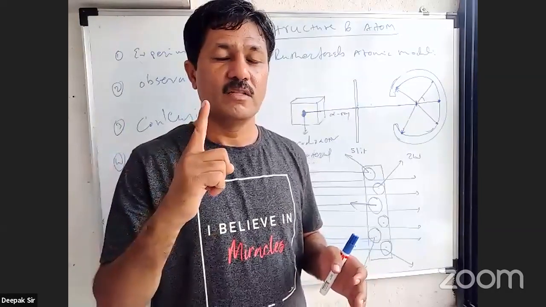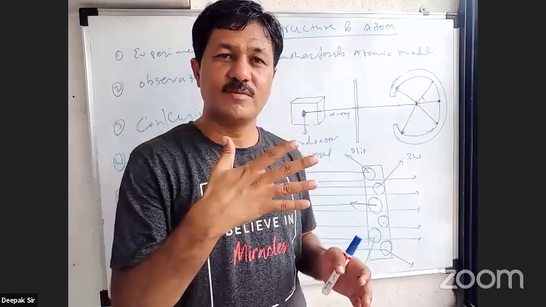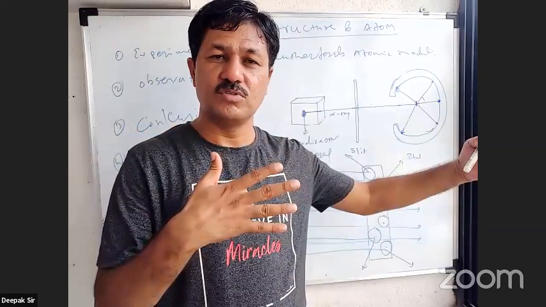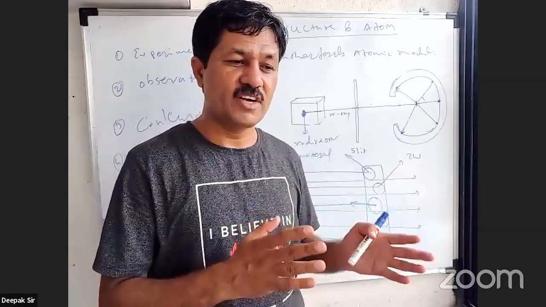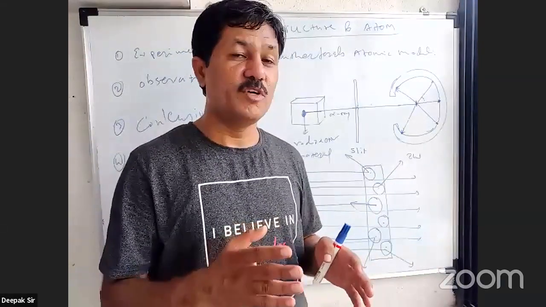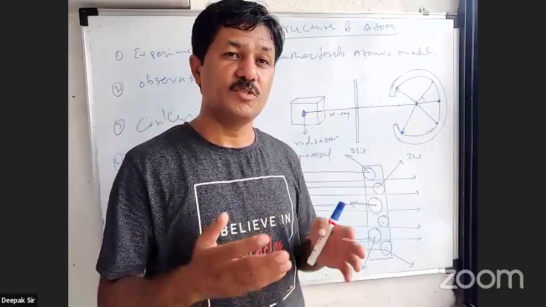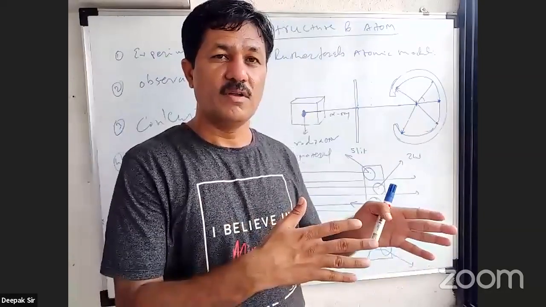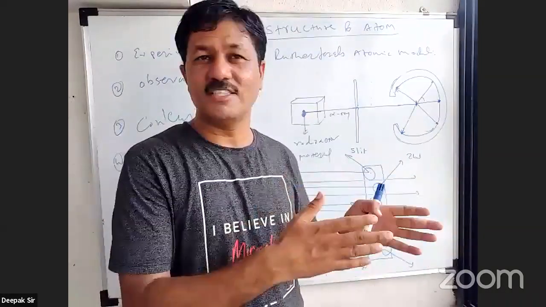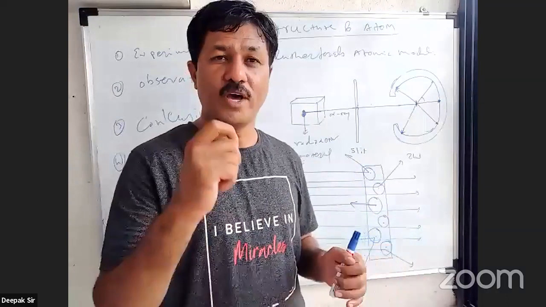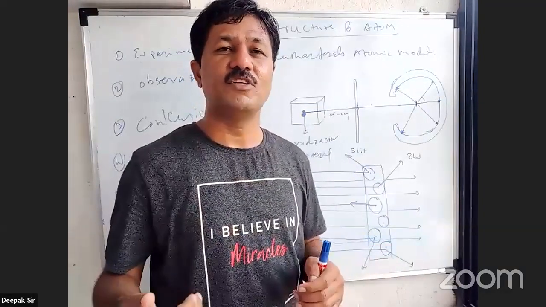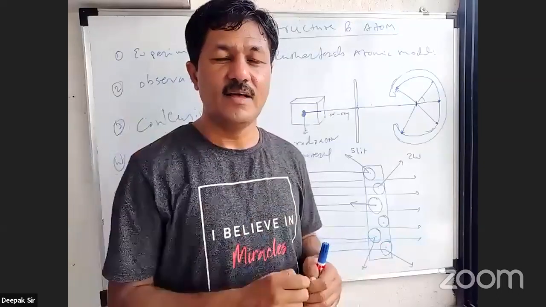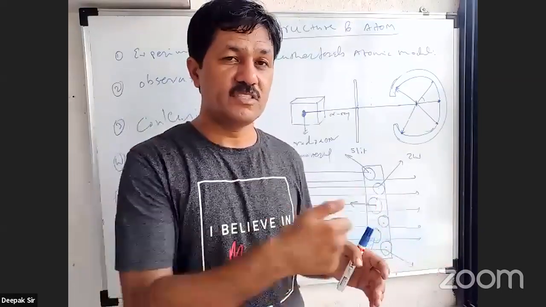Number 1, there must be a lot of empty space in an atom because many of the radiations pass through this gold foil. Number 2, some radiations suffer the deflection less than 90 or greater than 90. That means there must be a positive charge or a negative charge nearby which this alpha radiation passes and suffers the deflections. Number 3, one radiation out of 20 to 30 thousand comes exactly in the back direction.